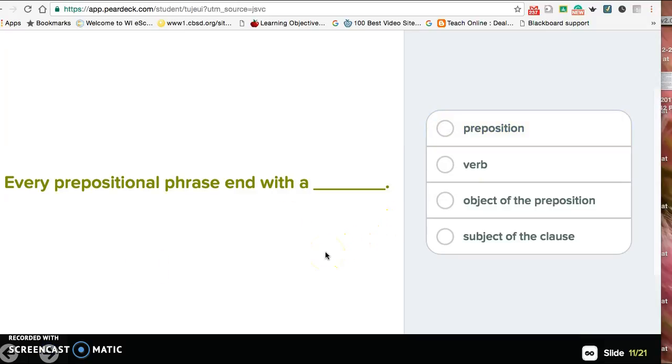Every prepositional phrase ends with a preposition, a verb, object of the preposition, subject of the clause. This doesn't even make sense to me. For an option, there are subjects to clauses though. Well, it starts with a preposition. There are no verbs in it, so it has to be the object of the preposition.